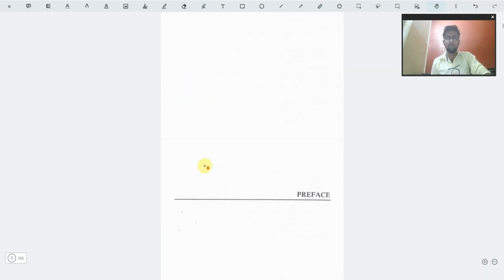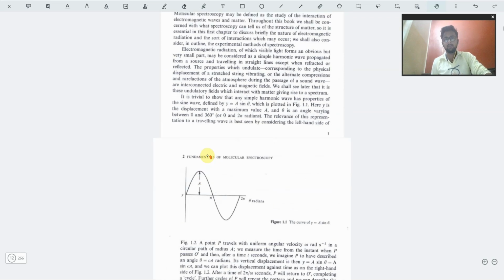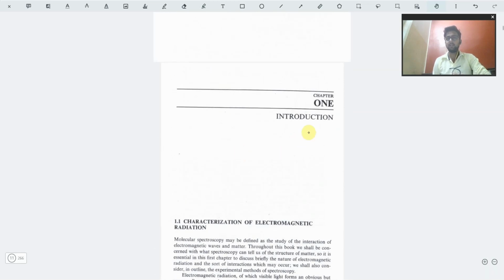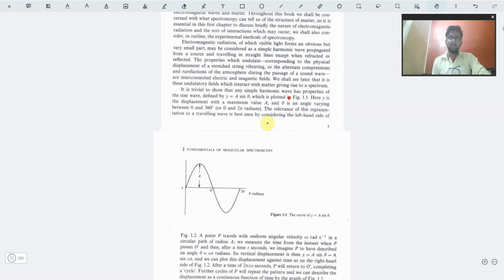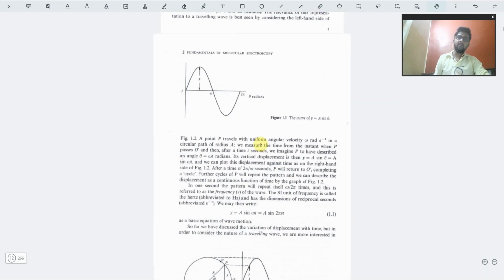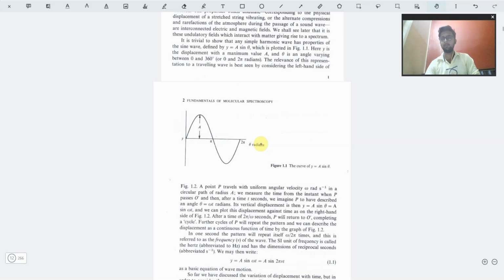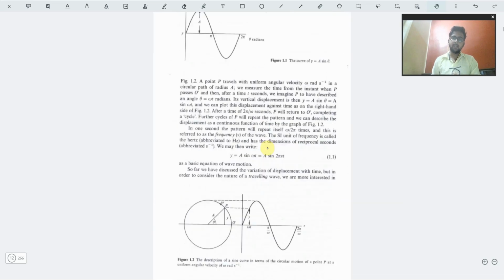Moving on to the next part, the contents are finished. Let us move on to the body of the book and see what exact detailed explanations are given. So in the first chapter, the introduction, we see that light is electromagnetic radiation, falling under the electromagnetic spectrum range. It has electromagnetic vectors of both electric field and magnetic field propagating along one direction, perpendicular to each other. That part is explained in this book.